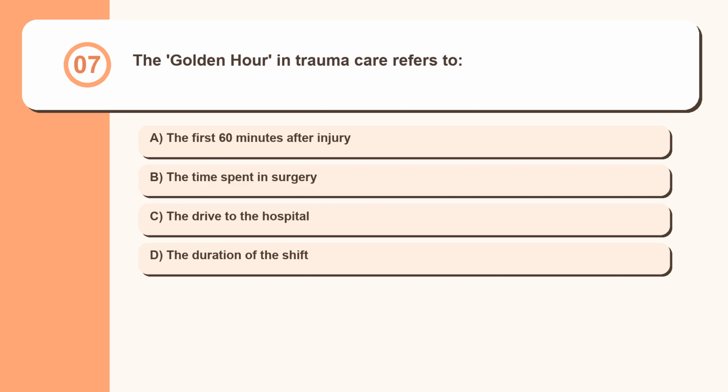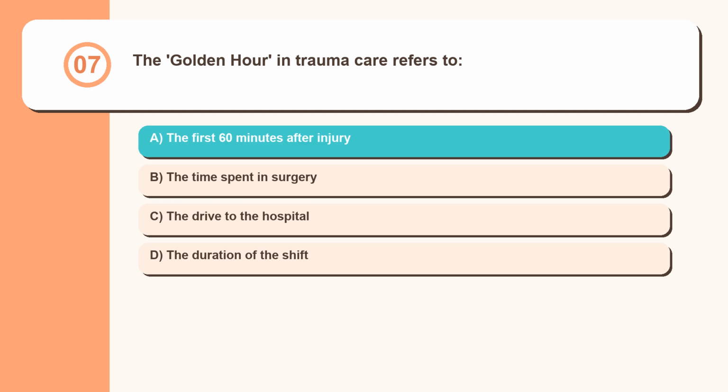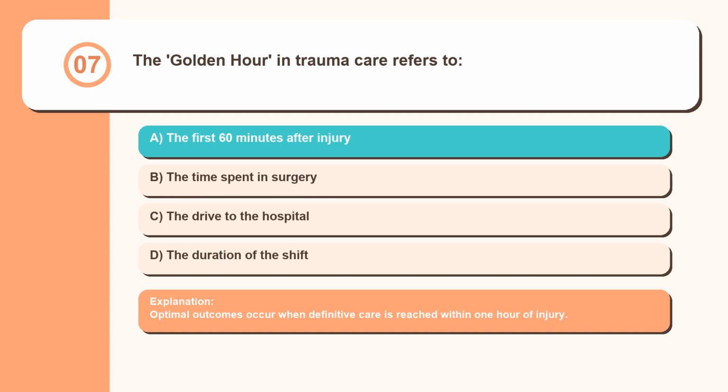Question 7. The golden hour in trauma care refers to the first 60 minutes after injury, the time spent in surgery, the drive to the hospital, the duration of the shift. Optimal outcomes occur when definitive care is reached within 1 hour of injury.